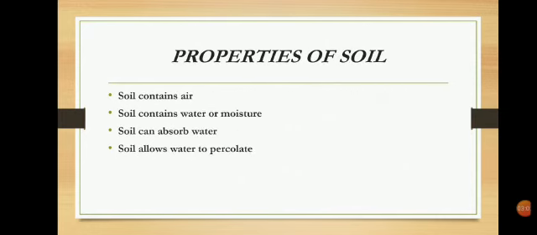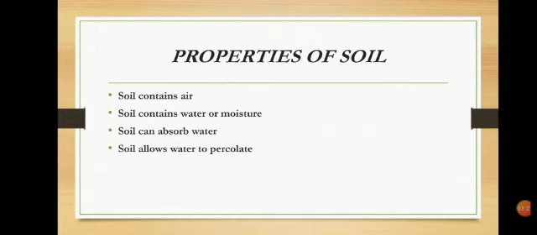Now next is the properties of soil. In this chapter we will be learning about four properties of soil, and along with that we will be learning an experiment also. So what are the four properties of soil? First property is that soil contains air. Number two, soil contains water or moisture.